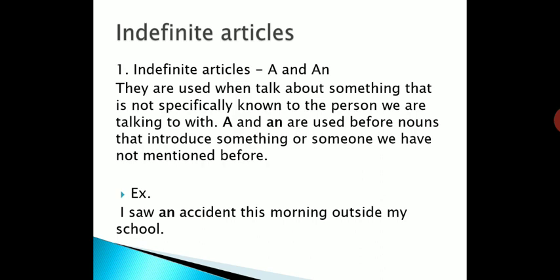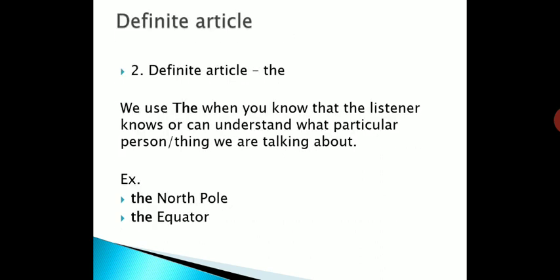When the person or thing is not known to us, when we have to introduce them, there we have to use indefinite articles. For example, I saw an accident this morning outside my school. So that accident was not known to me, so there we have to use an accident in place of the accident. Why we have used an in place of a, that we will see later on. First of all, we will do only the definition.